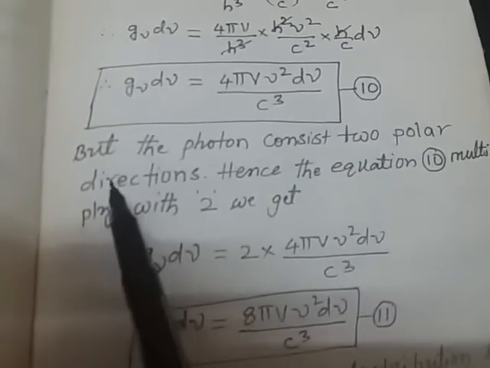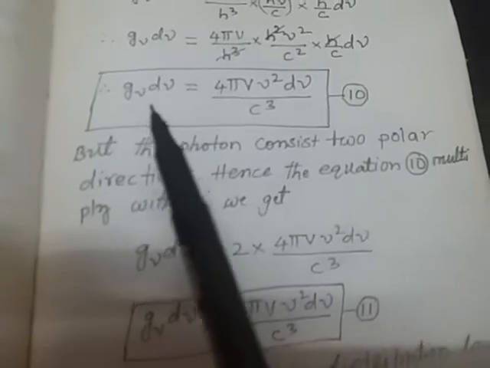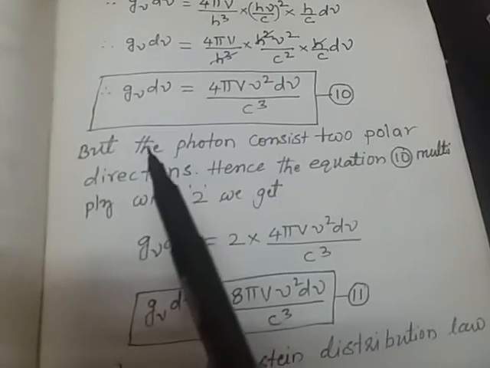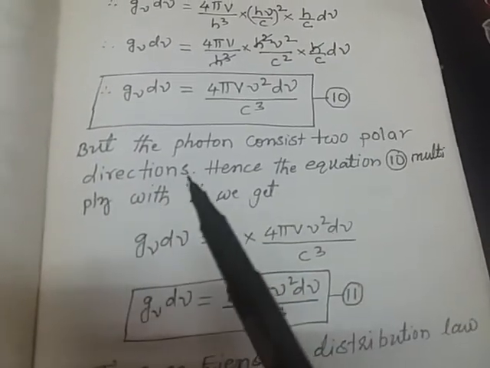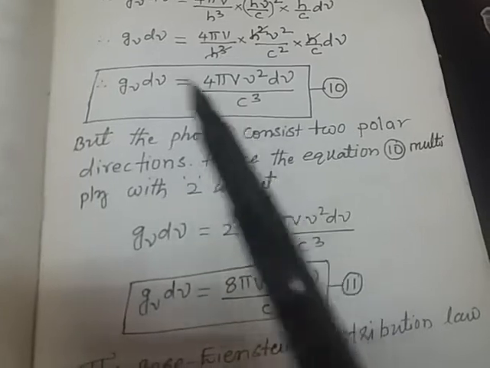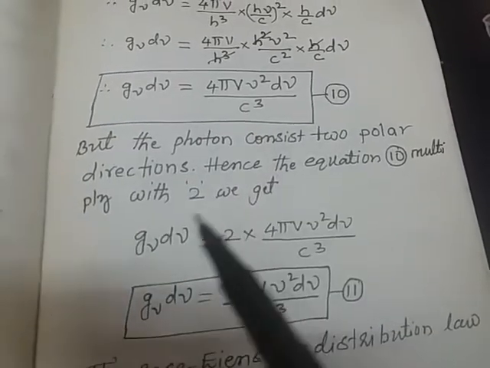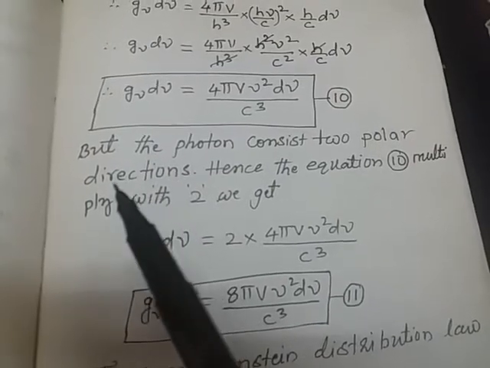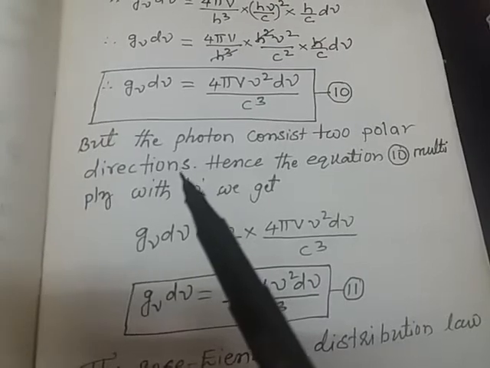Now, to simplify equation 10, we have to note that the photon consists of two polar directions. How many polar directions? One is the radial direction, another is the angular direction theta. Therefore the photon consists of two polar coordinate systems.